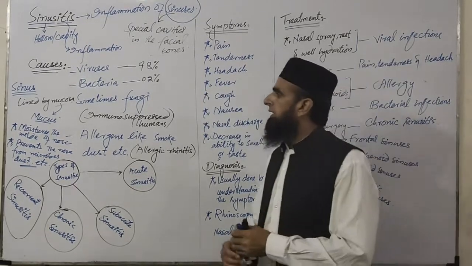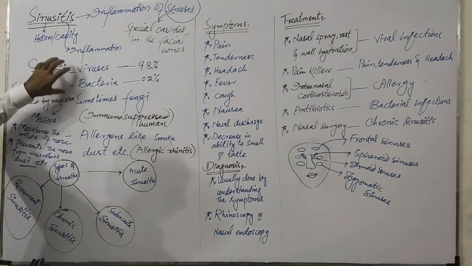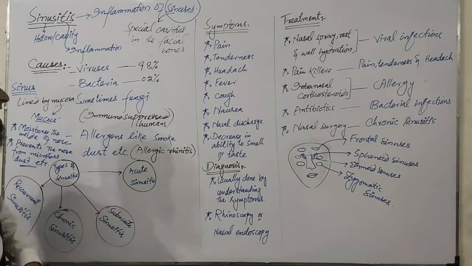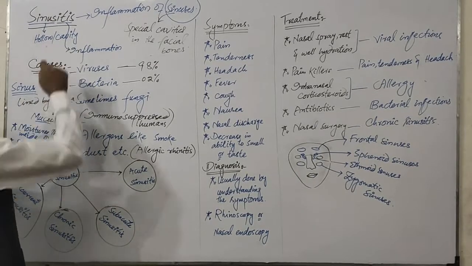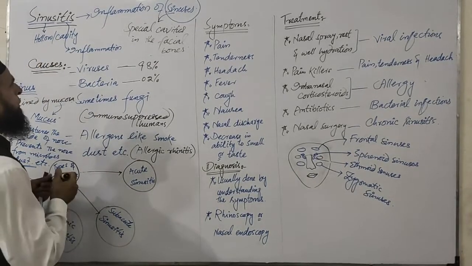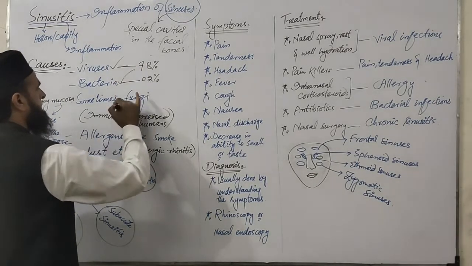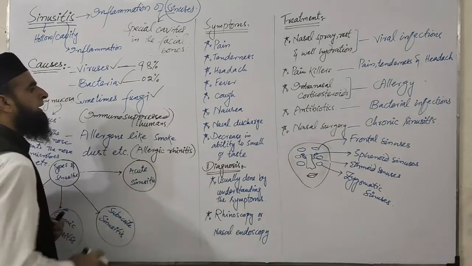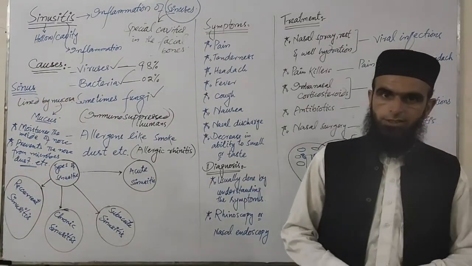Just before that we have to talk about the causes, then we will be able to talk about sinusitis easily. So the causes of sinusitis: it can be caused by viruses, by bacteria, and also by fungi.